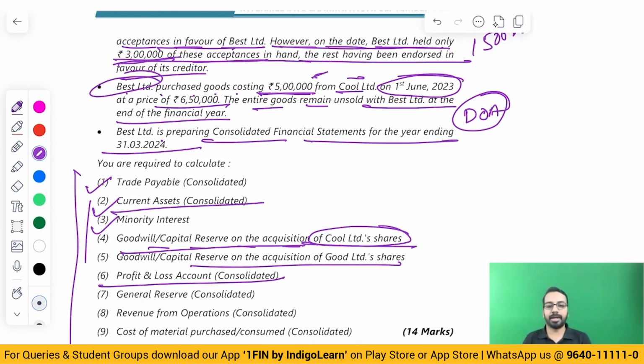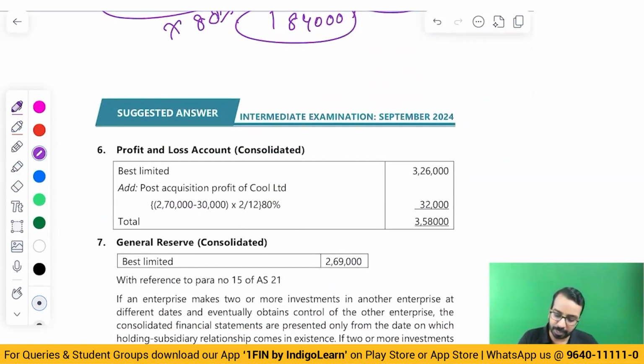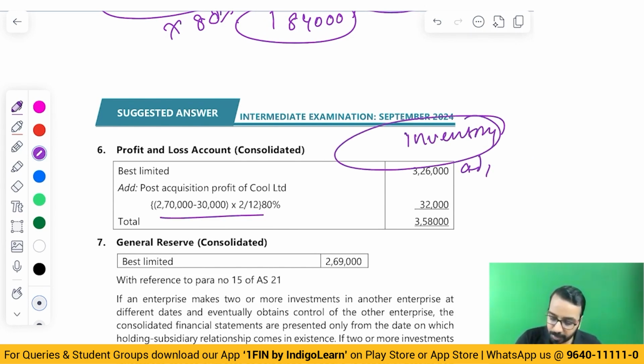Profit and loss account consolidated. You will take 100% of profit and loss of the holding plus the post acquisition share in the subsidiary minus any adjustment that has happened. Now, please understand here, when we are doing the consolidated P&L, inventory adjustment you will not do here. So why not here? Because we have done that on the date of acquisition. So directly you will take Best Limited balance and 80% of post acquisition of Cool Limited, 32,000.